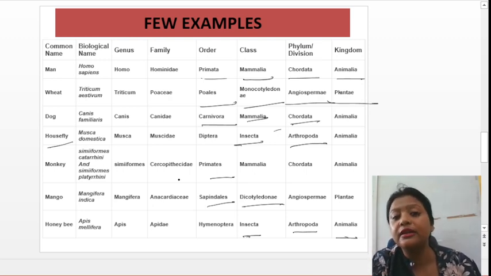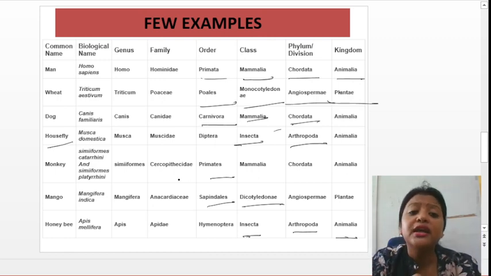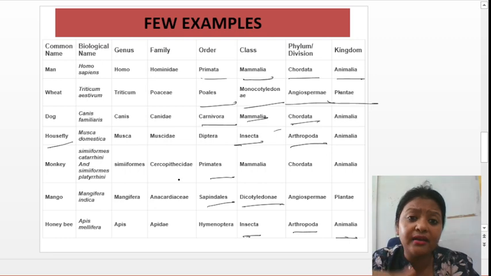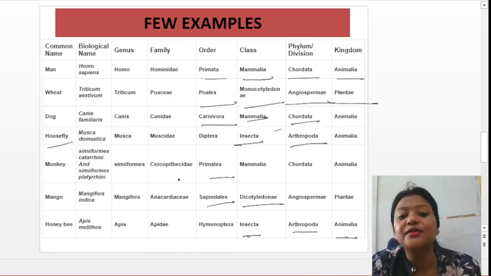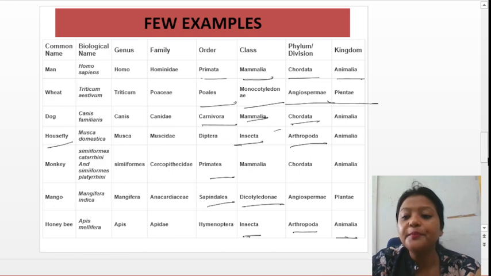I'll take a different class and tell you about that. It's not just remembering this, you need to at least know two to three important common names and their hierarchy, because it might come in your exam. Also for your medical exams you need this, because in medical exams they might ask you what family they come under, or what the phylum is. So you need to know this. I've given you good examples, you can take a note of this. Okay, let's move to the next part.